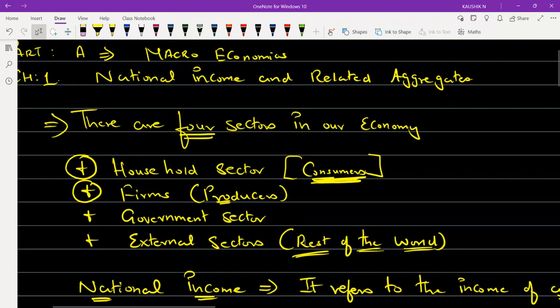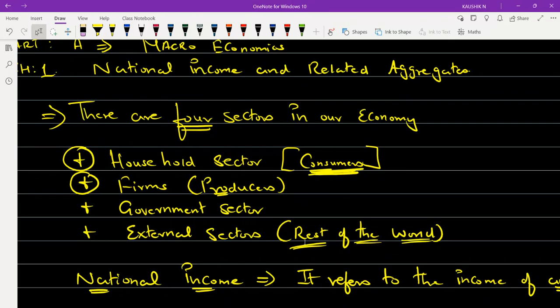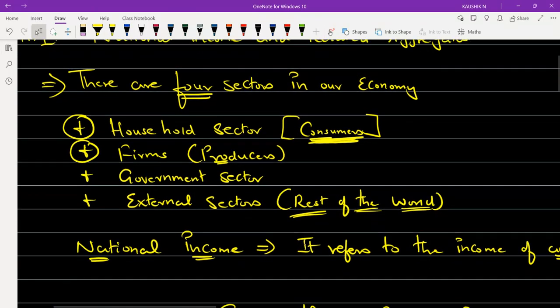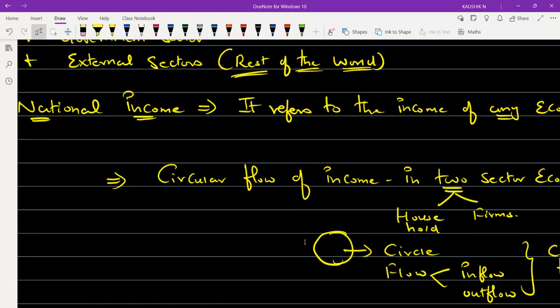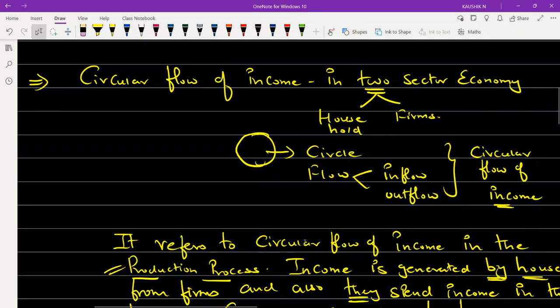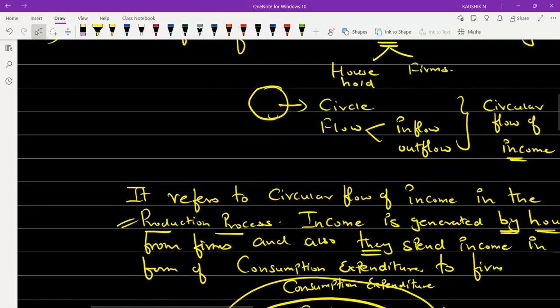So we discussed the factors that exist in an economy. Four factors we discussed initially. Then we discussed what national income is all about. Then we also discussed the meaning of the circular flow of income in a two-sector economy, and the components of a two-sector economy, household and firm. And we discussed circular flow separately. Why do we denote this flow as income? Because the inflow and outflow of cash will be only on incomes. So that's why we call this a circular flow.